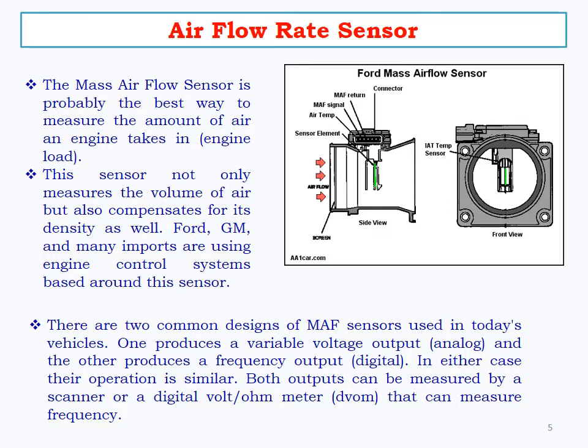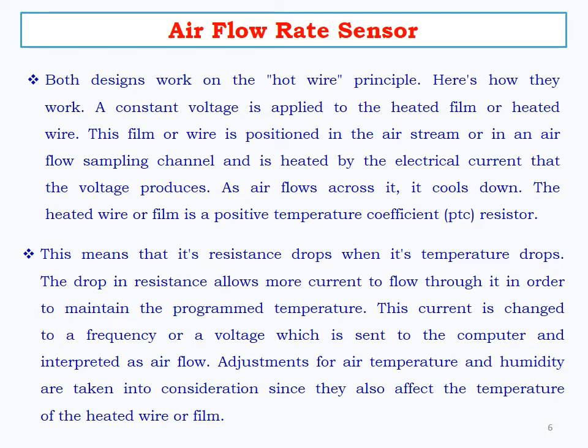There are two types of airflow rate sensor used. One is analog, another one is digital. The principle of the system is that a constant voltage is applied to the heated film or heated wire. This film or wire is positioned in the airstream or in an airflow sampling channel and is heated by the electrical current that the voltage produces.